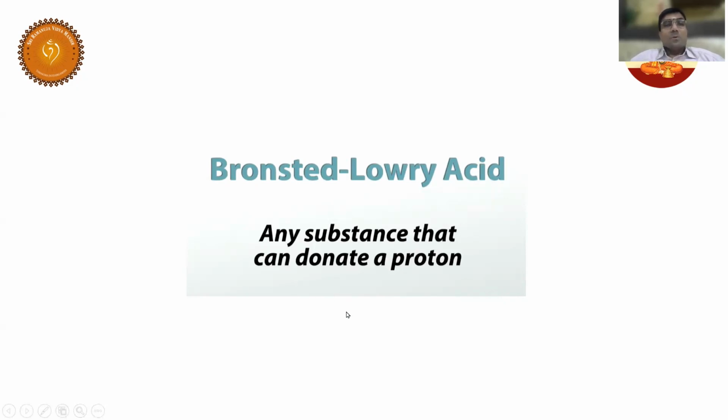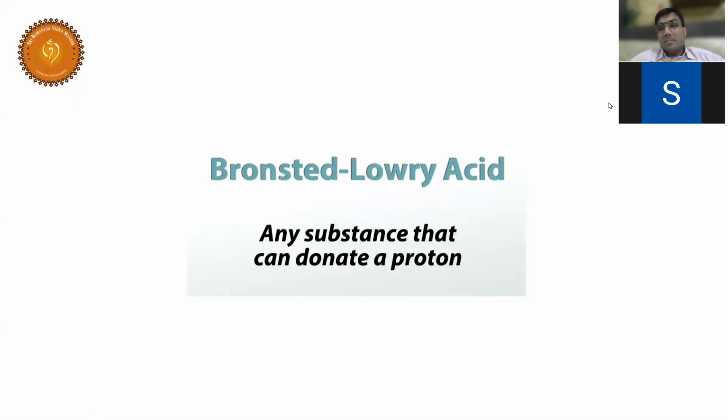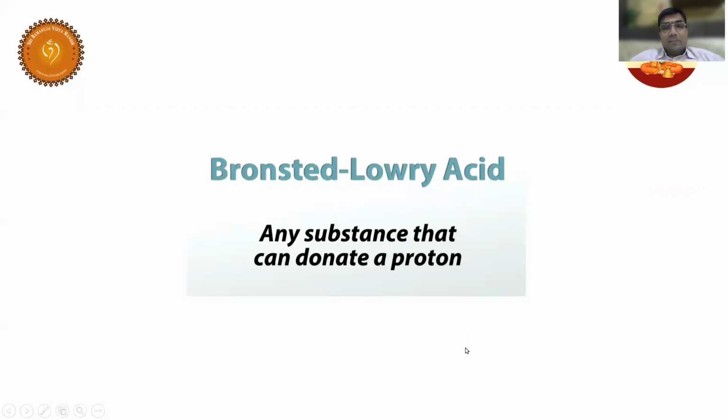May I know the definition of an acid and a base as per Bronsted? So we will answer this. Shraddha. Yes, sir. According to Bronsted, any substance that can donate a proton is called an acid, and any substance that can accept a proton is called a base. Very good. Appreciated.